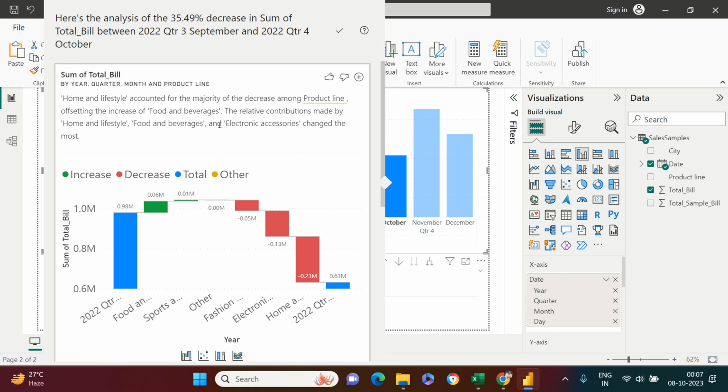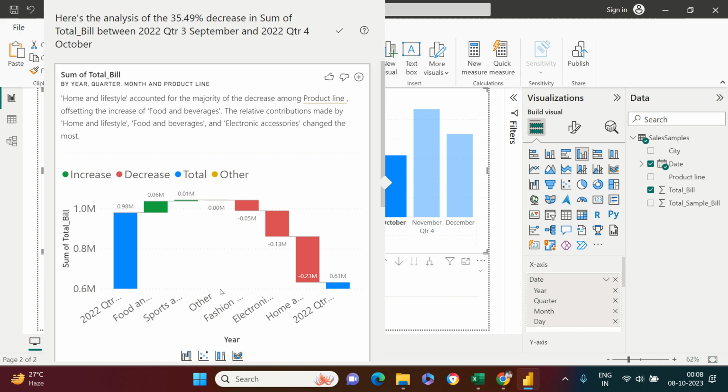Now what is exactly the reason for this fall of 35.49%? It shows home and lifestyle, followed by electronic accessories and fashion, and a little bit of other. Okay, because of this the fall is happening. Home and lifestyle, electronic accessories, and fashion and beauty. Sorry, fashion accessories and electronic accessories. So these are the three product segments because of which this fall has happened.